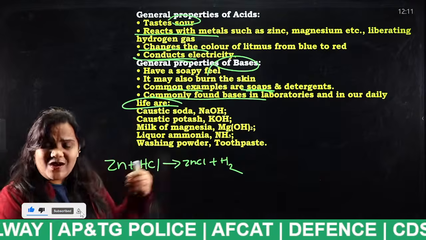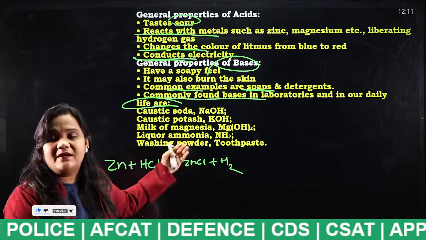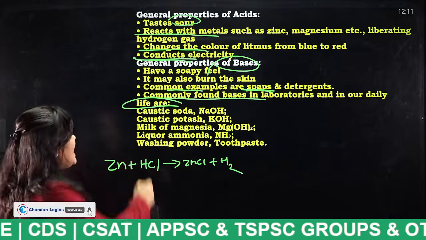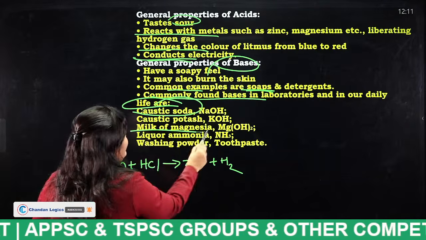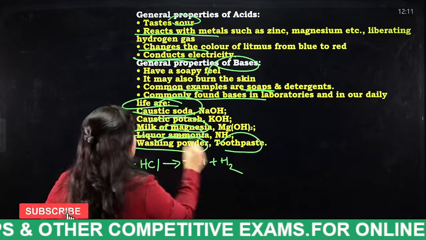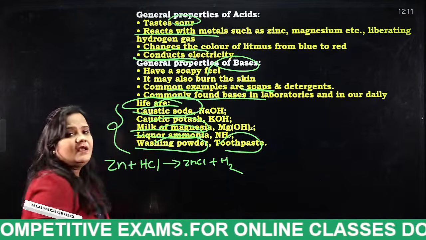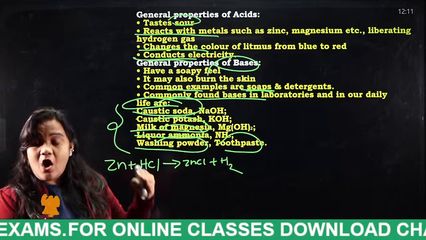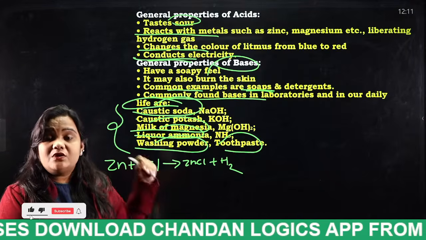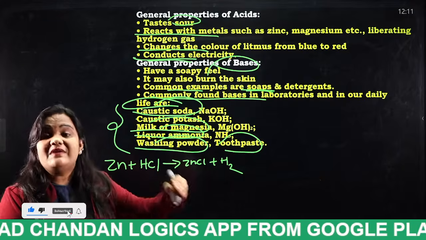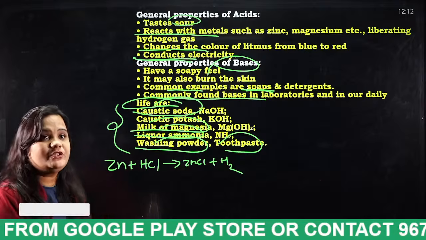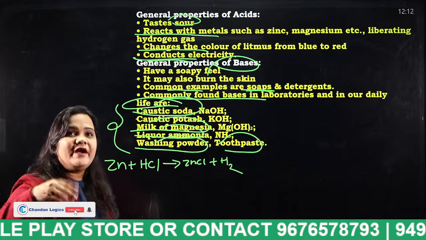What are the daily used alkalis or bases? Like caustic soda, milk of magnesia, liquor ammonia, washing soda, toothpaste. So these are the common bases which we use in our daily life. Okay, so this may sometimes even burn our skin. Very important, students.